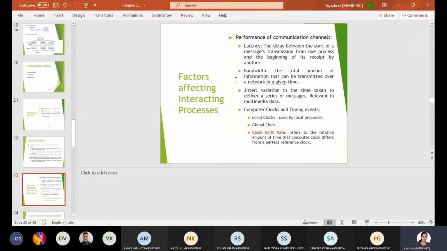Interaction model was discussed and factors affecting the interacting process.